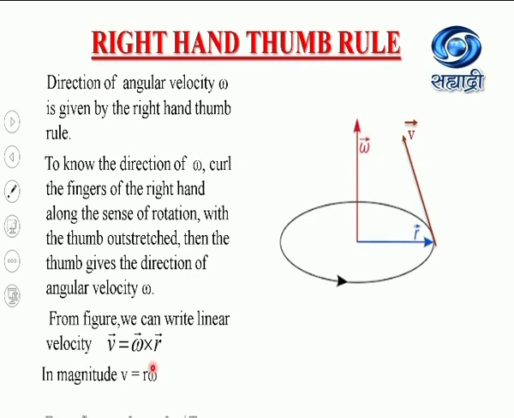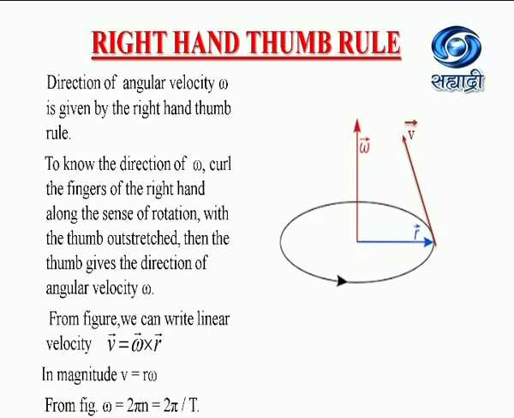Again, we know that omega is equal to 2 pi n. This n is the frequency of a particle performing the circular motion, which is always equal to the reciprocal of time. So we can write omega is equal to 2 pi divided by T.